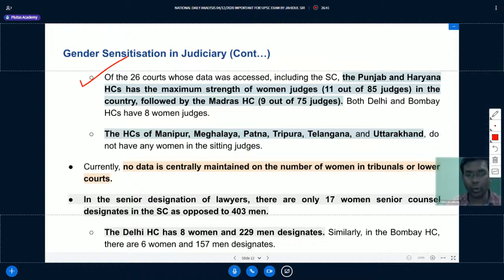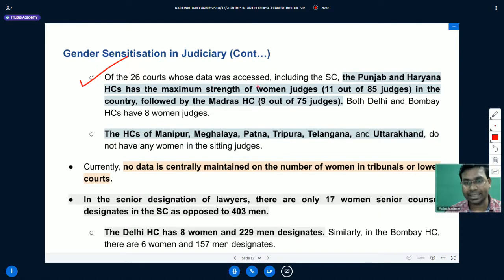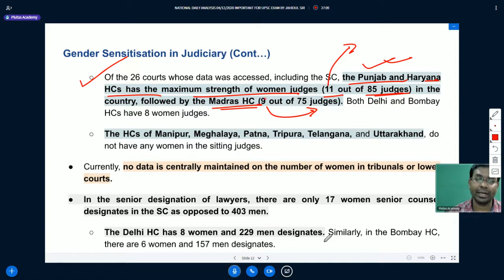Of the 26 courts whose data was accessed, including the Supreme Court, the Punjab and Haryana High Court has the maximum strength of women judges. Punjab and Haryana High Court has 11 women judges out of a total of 85 judges. It is followed by the Madras High Court, which has 9 out of 75 judges who are women.